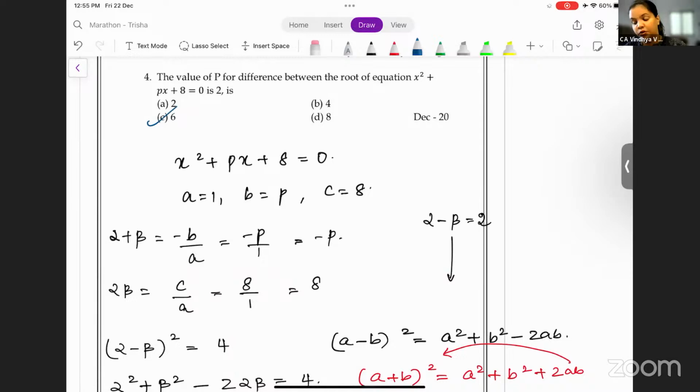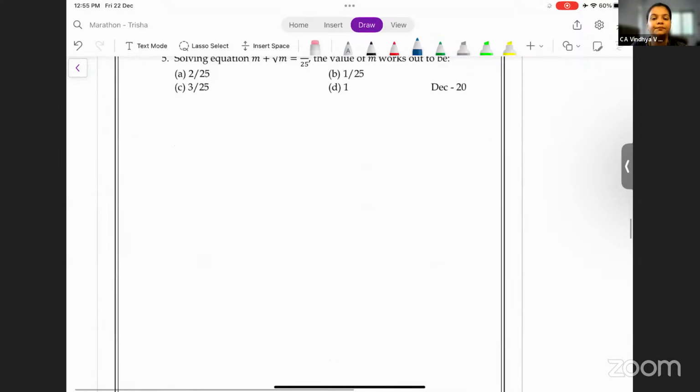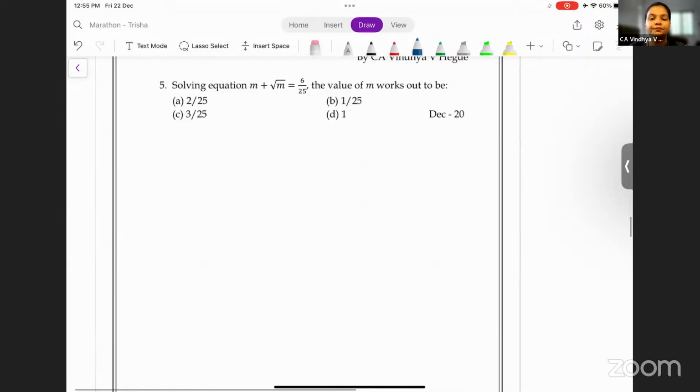This is your answer. There's only plus 6, so you'll only go with plus 6. Okay? Yes. All right. Okay. Now here, solving the equation, the value of m works out to be. You just have to substitute the value of n in the options, from the options to the question. That is all that you need to do over here. Okay? I'll directly pick the correct option, which is option B.